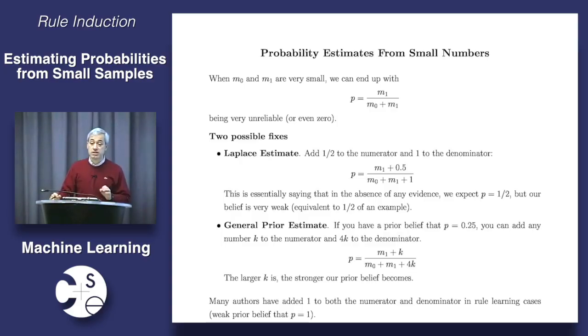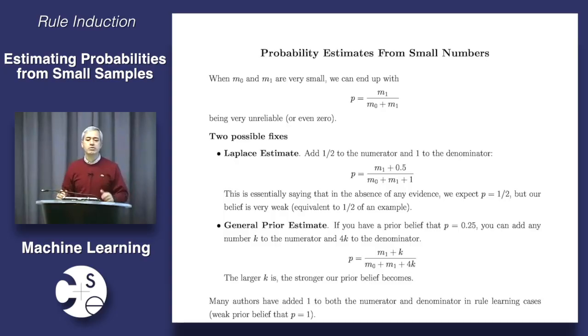This one little change that will take you about 10 seconds to make in your code is the difference between a rule induction system that fails miserably and is a great success. This is the greatest bang for the buck that you've probably ever seen in any area of computer science, right? Type these 10 characters and quintuple your results. Not bad, okay? But now you could ask yourselves, well, why should that be 0.5 and 1, right?